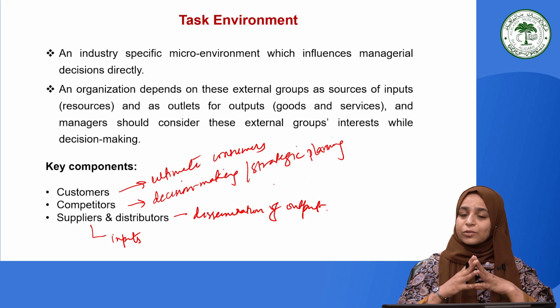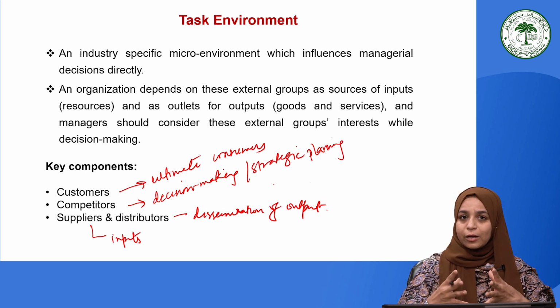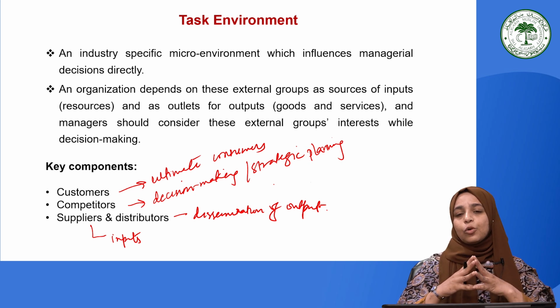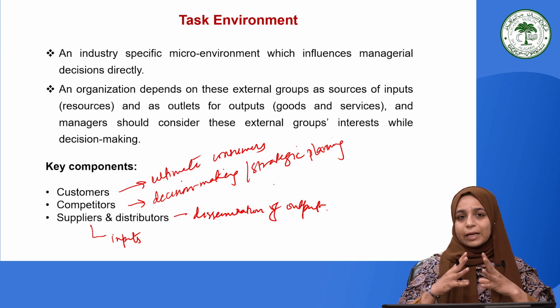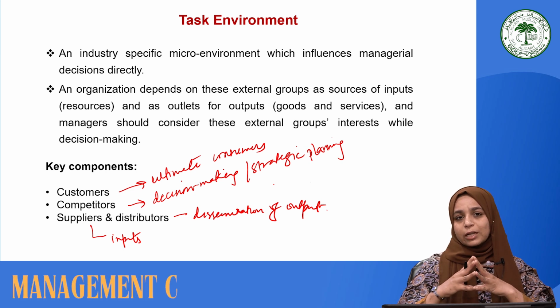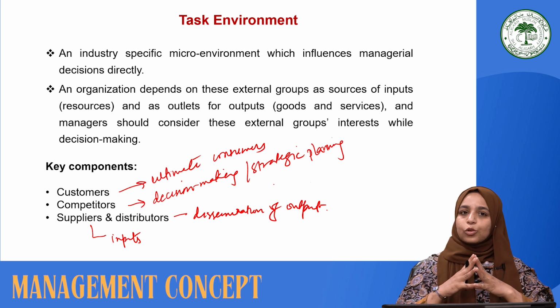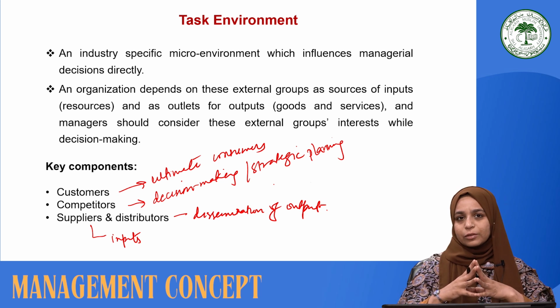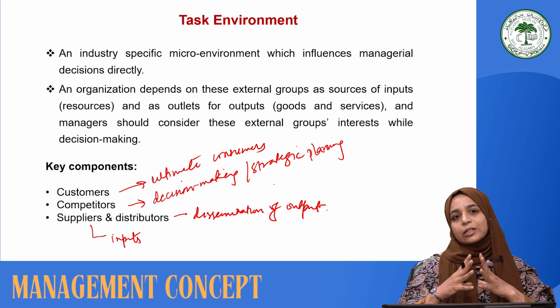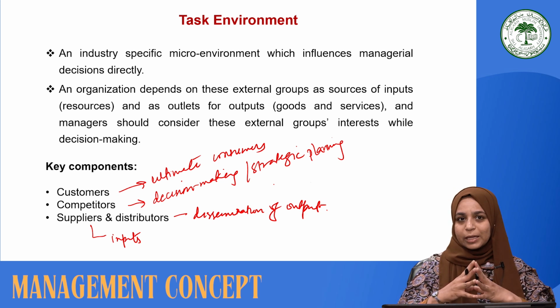So a firm has to be strategically active in terms of being aware of the changes happening in these forces and institutions. In addition, a manager also has to develop certain strategic rapport with these clients and customers and parties involved, which are external to the organization, so that a balanced negotiation of terms and conditions could also be made if there is any need of doing so. So the awareness of the environmental changes and coping up with those changes with strategic planning is the essence of an efficient management.